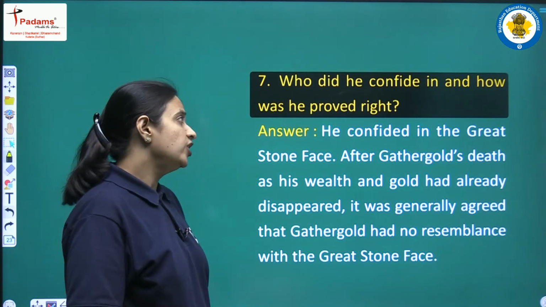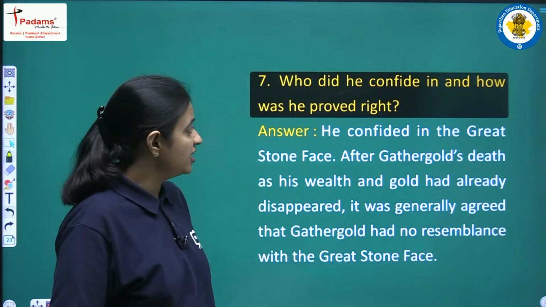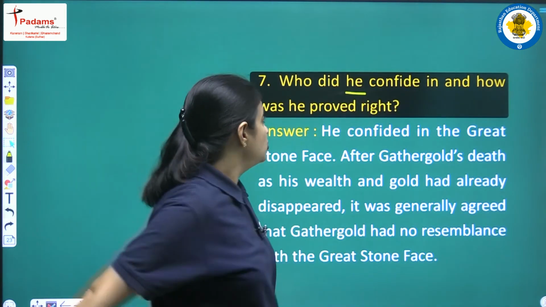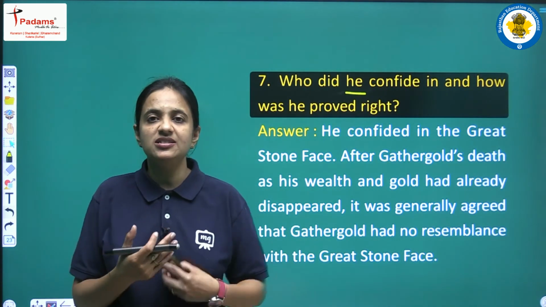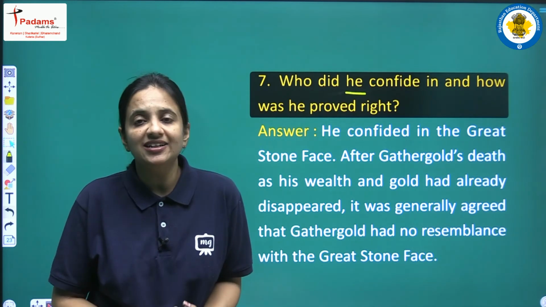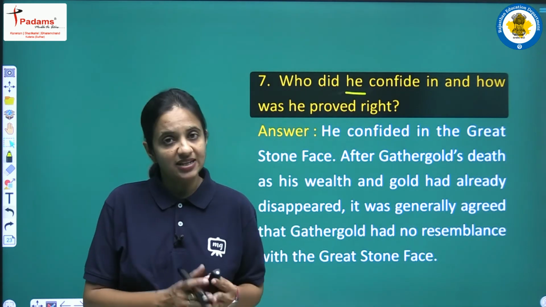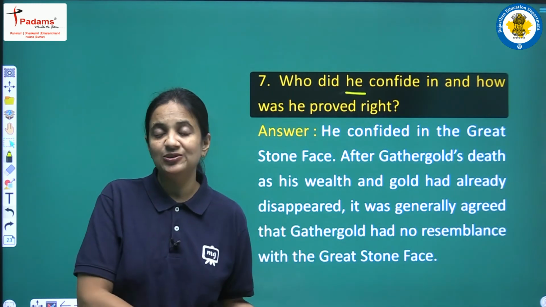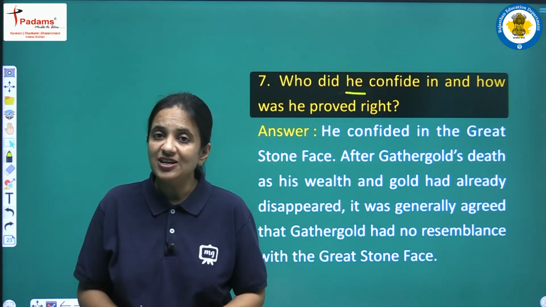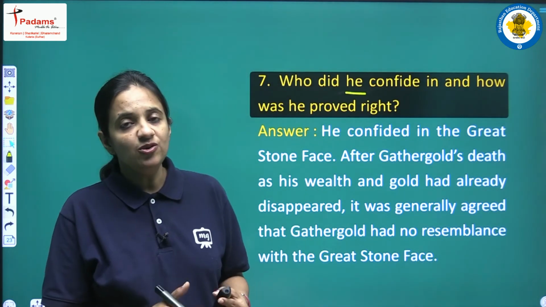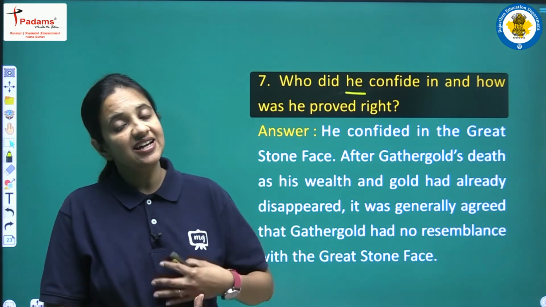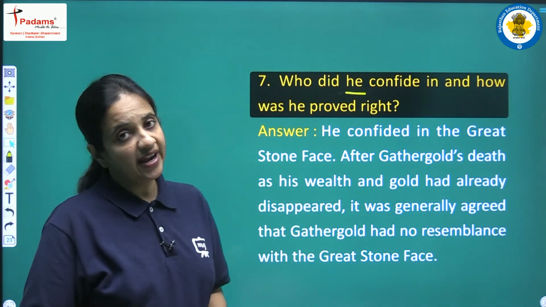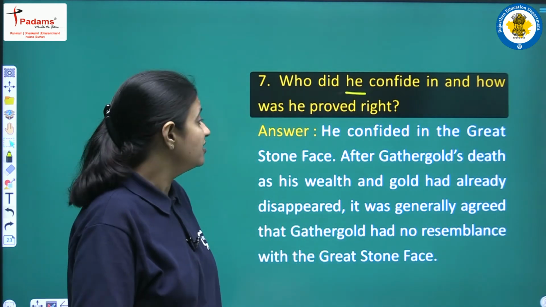Next question, who did he confide in and how was he proved right? So here we have to write this, he means Ernst. So who did he confide in? Confide means बहुत ही secretly किसी से कुछ बात करना. So when Ernst was very much disappointed, why? Because he was not able to see any resemblance between Gather Gold's face and the great stone face. So finally उसने किसकी बात पे trust किया, किसके साथ अपनी बात उसने share करी, and how was he proved right? So let's see, he confided in the great stone face.